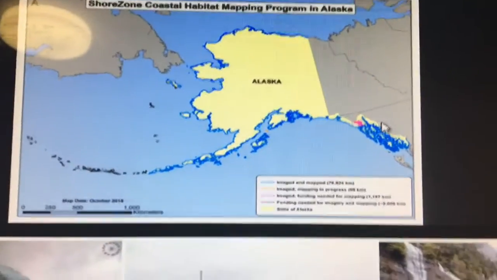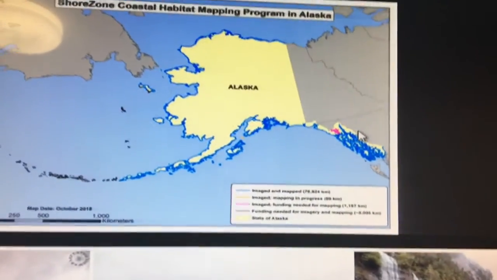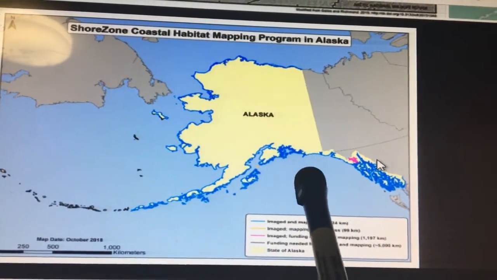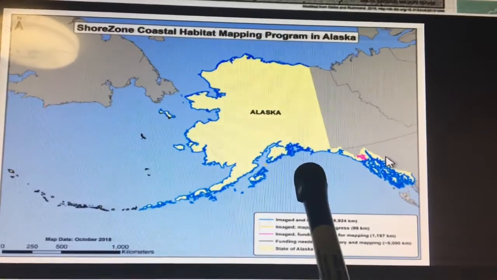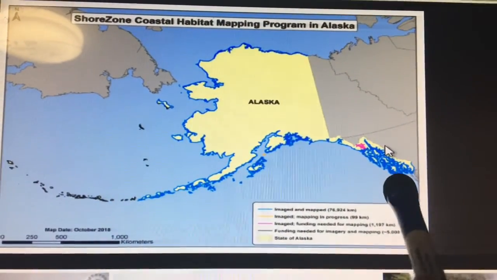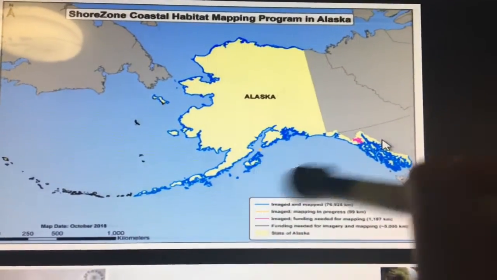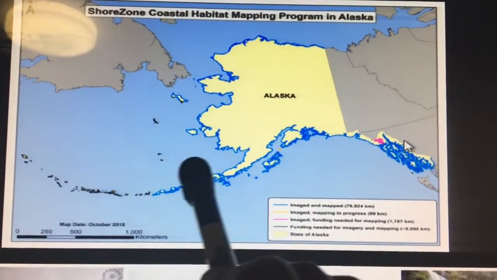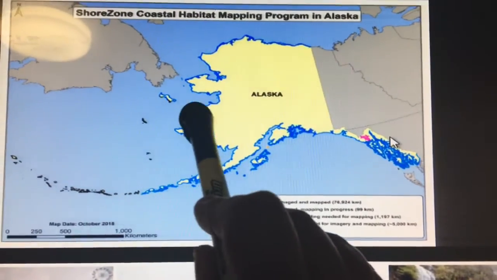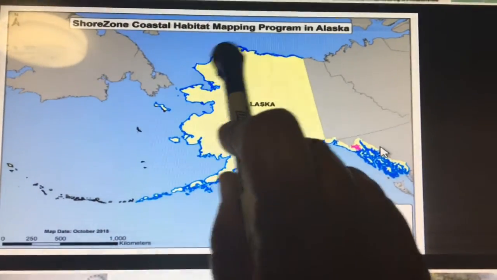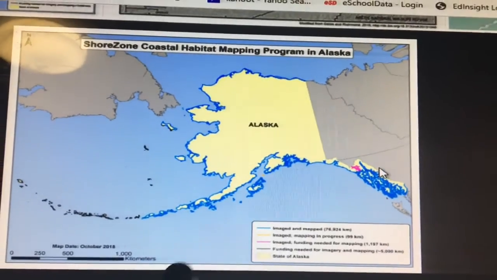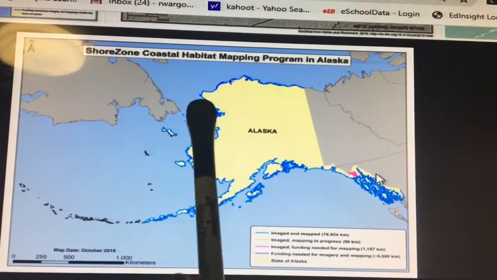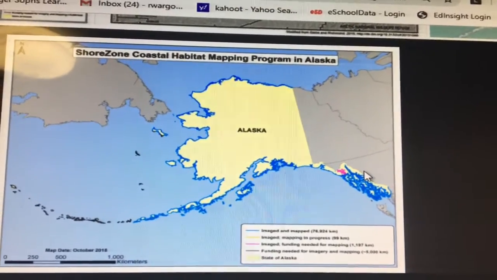Only one other state in the United States has more coastline, which is land that touches water, than the state of Michigan, and that is the state of Alaska. If you look here, here's Alaska, it's yellow, and all around Alaska, this is all coastline. This is touching the ocean. But coastline is coastline right now. We're comparing coastline to coastline. So Alaska is the only state that has more coastline than the state of Michigan.